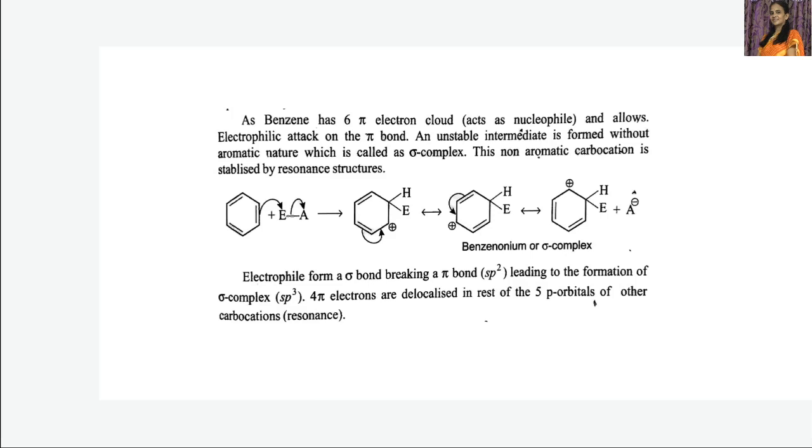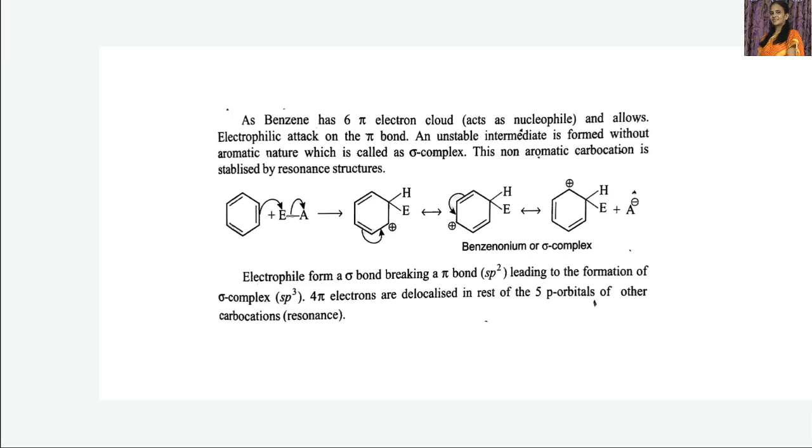hybridized carbon in the sigma complex, and these 4 pi electrons in the sigma complex, you can see, 2 pi bonds means 4 pi electrons, are delocalized over the rest of the 5 p orbitals of the other carbons. See, you can see here. So these pi bonds are delocalized because of the presence of different carbon atoms present in the ring.